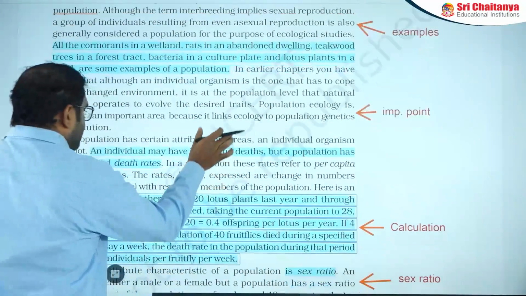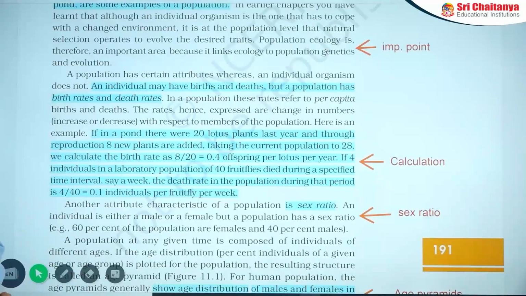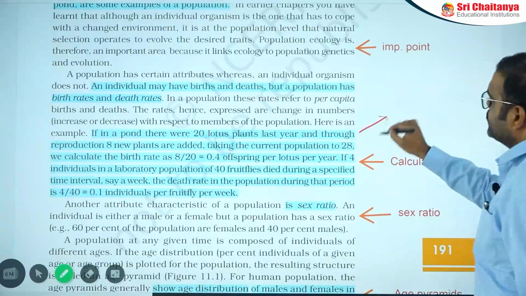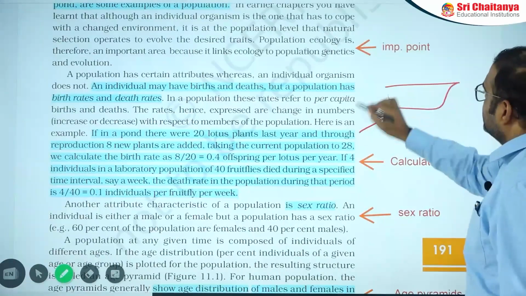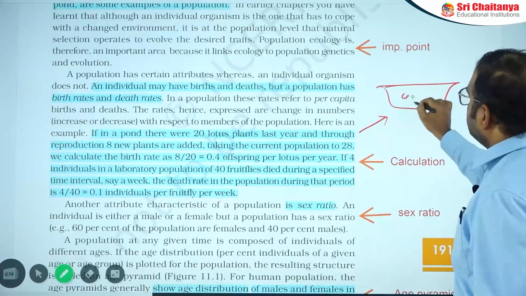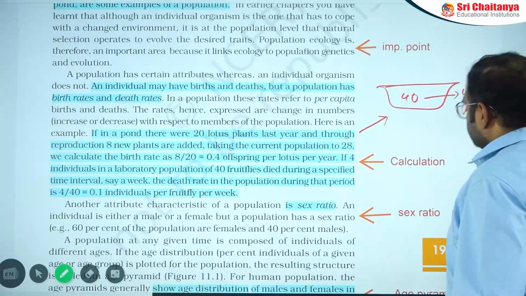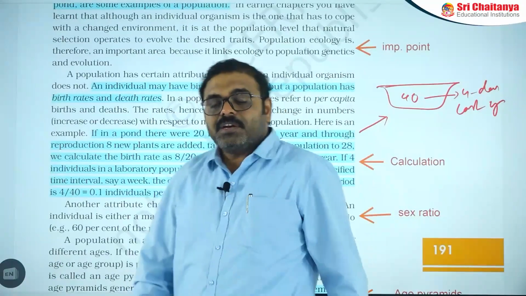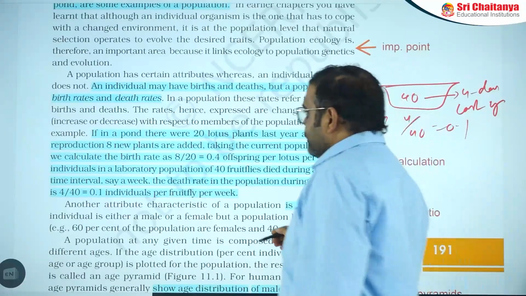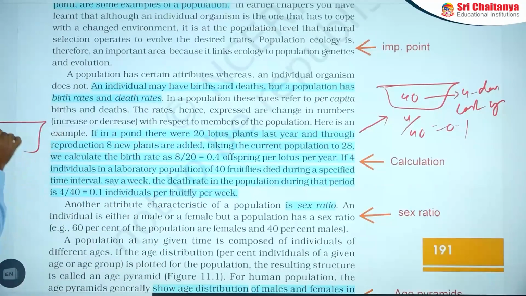The second point here is that there is some calculation for this population identification. In this question, if a lake has around 40 organisms, of which 4 died during the last year, then the death rate will be 4 out of 40, that means 0.1.